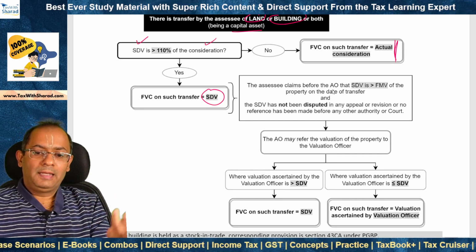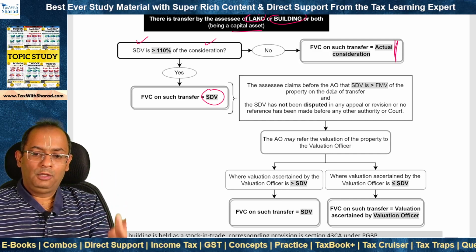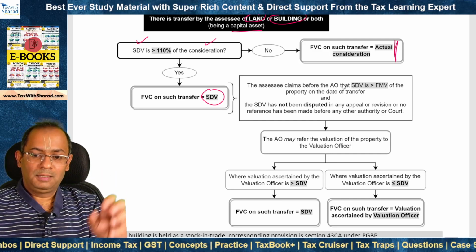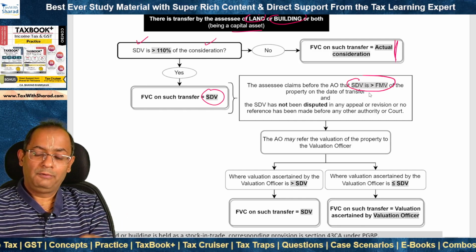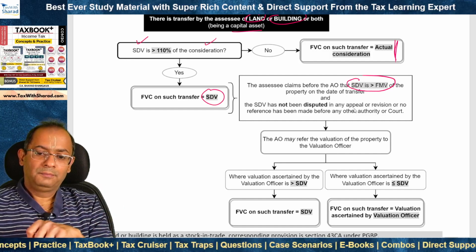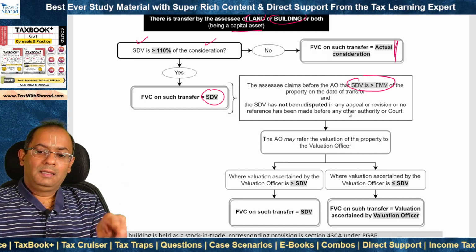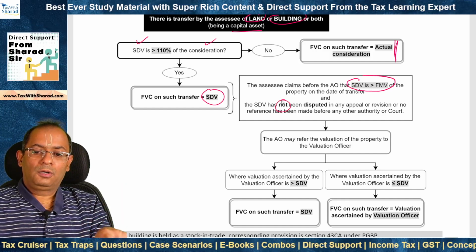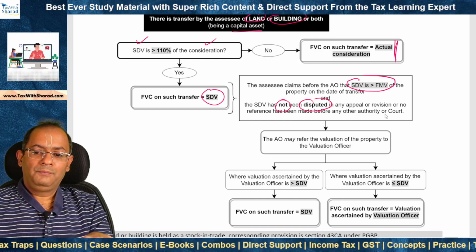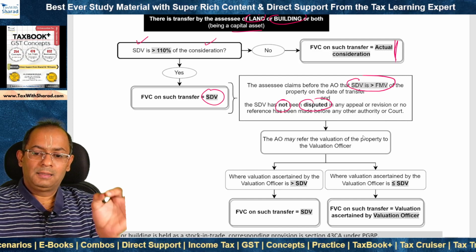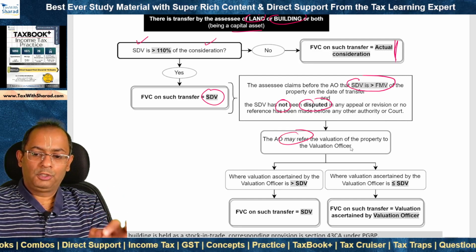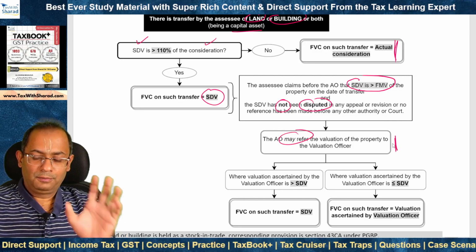Now, where SDV is taken to be the full value of consideration, then sometimes the SSE may claim that, look, the SDV is even greater than the fair market value, which is not justified. So in such case, if the SSE has not disputed the SDV in any court or forum, etc., then the AO may refer the valuation of the property to the valuation officer.